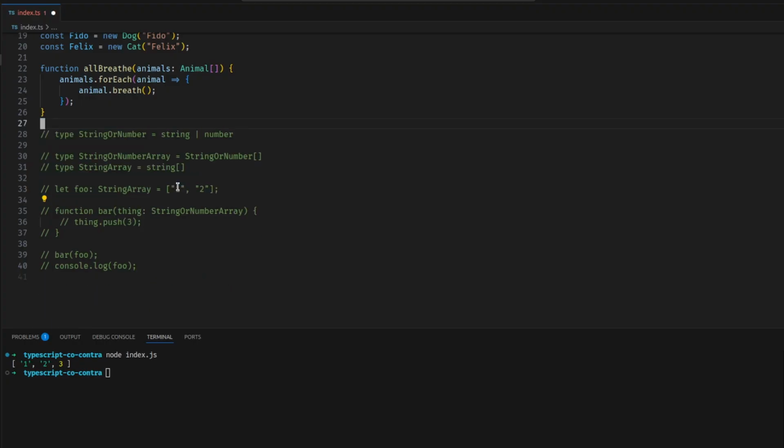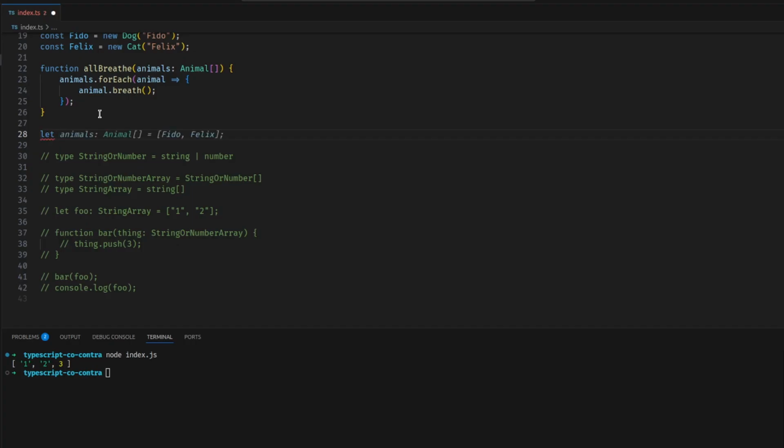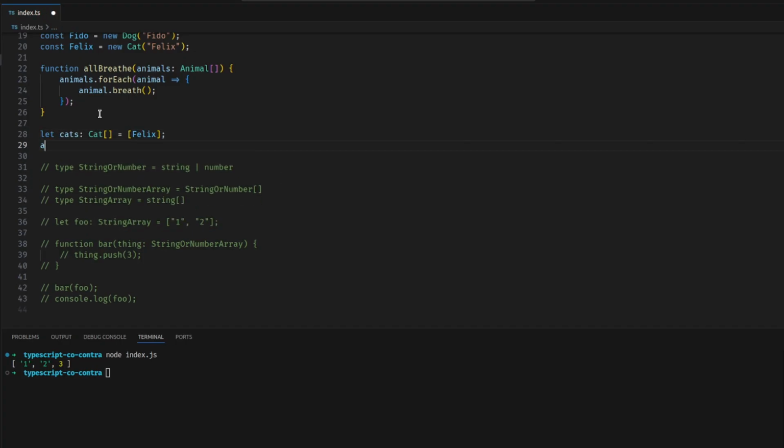But when we do this one, the all breathe, and we have a cats array with Felix in it, and then we do all breathe on the cats, that should be fine. Look at that. It's like the AI can hear me. It works because of covariance. That's fine. We can do this because we're only reading out.